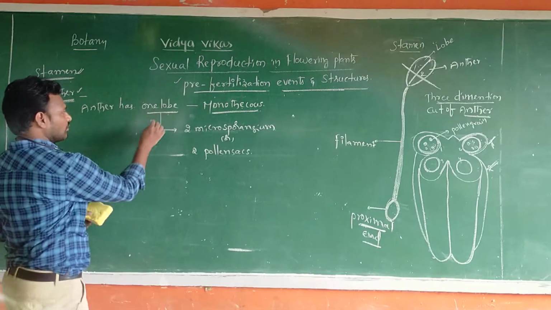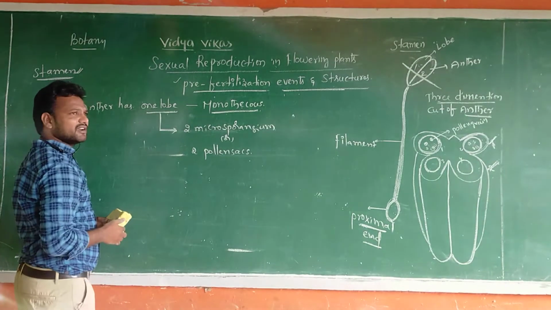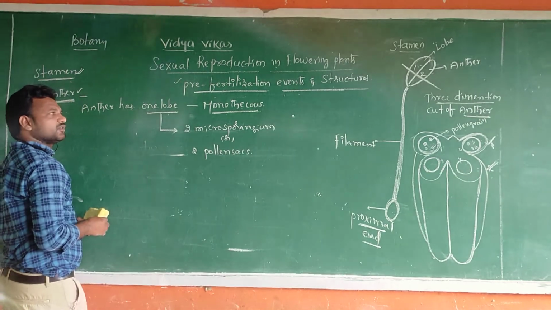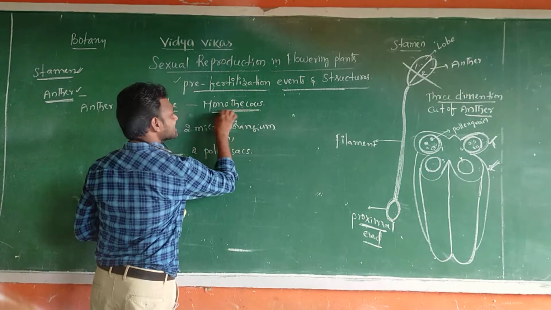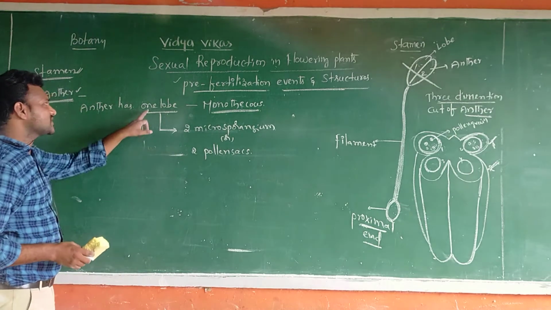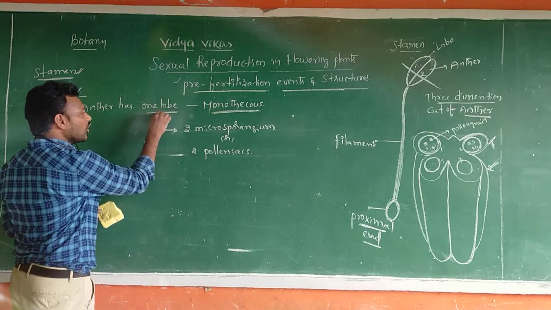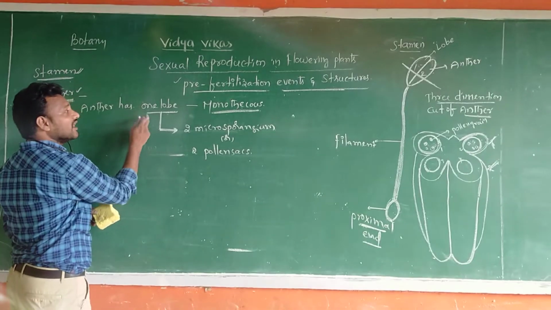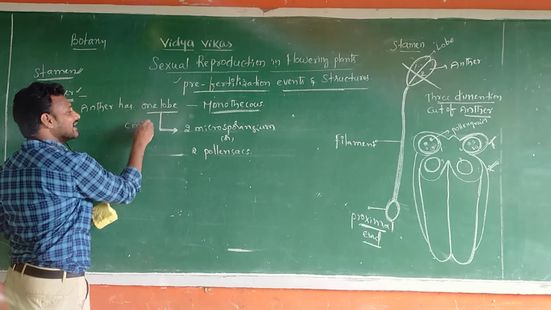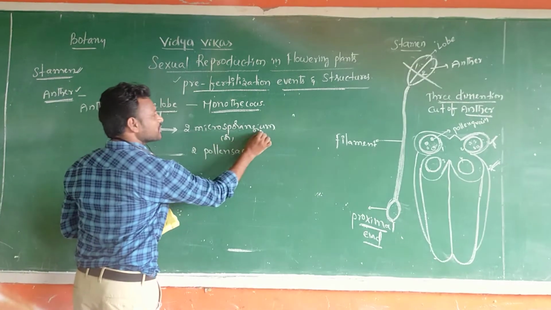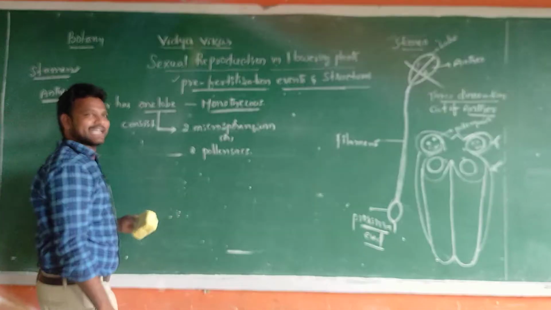So finally, you observe monothecous means only one lobe. That's why this is monothecous. One lobe contains how many microsporangia? One lobe consists of two microsporangia or two pollen sacs.